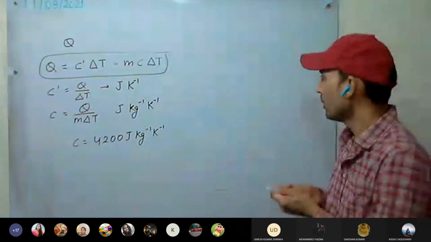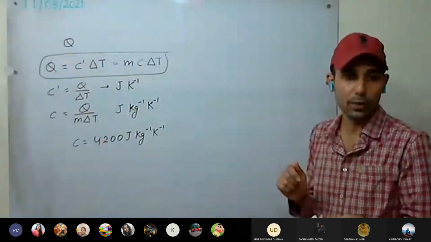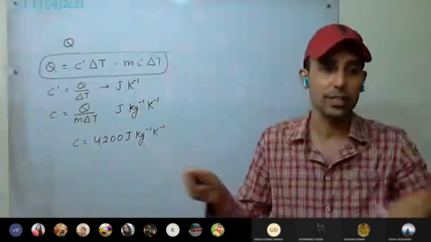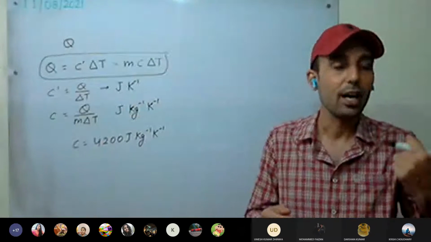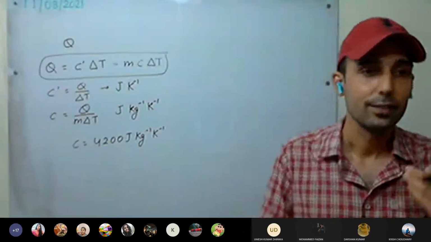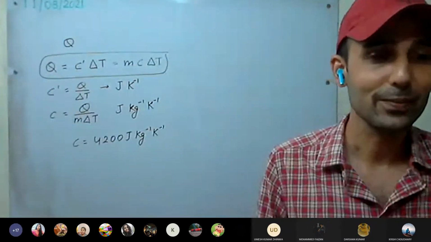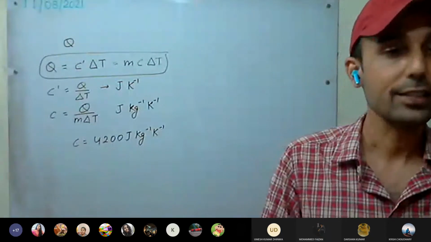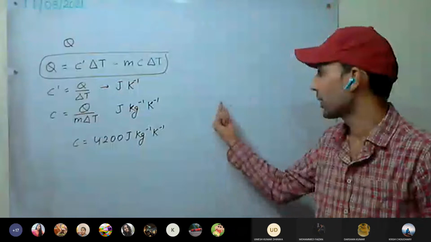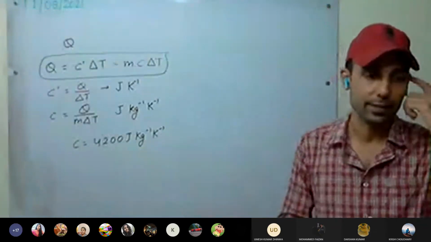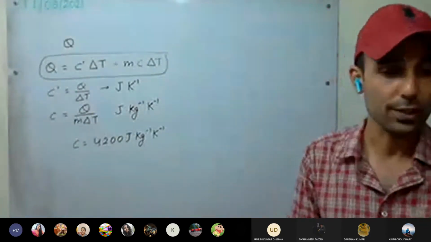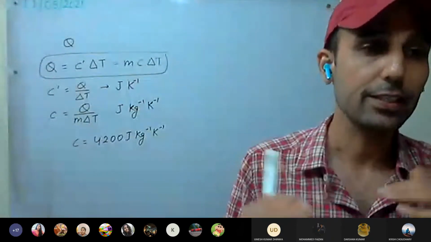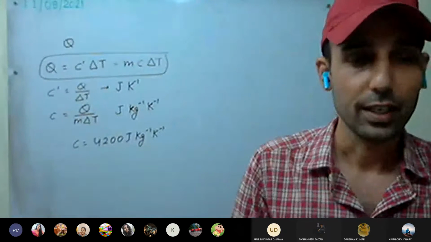You see the difference. Since our body contains a huge amount of water, to raise the temperature as the surroundings change, our body won't get cooled or hot very fast. It will take time. So nearly the same temperature is maintained in our body because water has a high specific heat capacity. Nearly the same temperature throughout all the seasons. So that's how we can maintain the same kind of temperature. Understood this one?